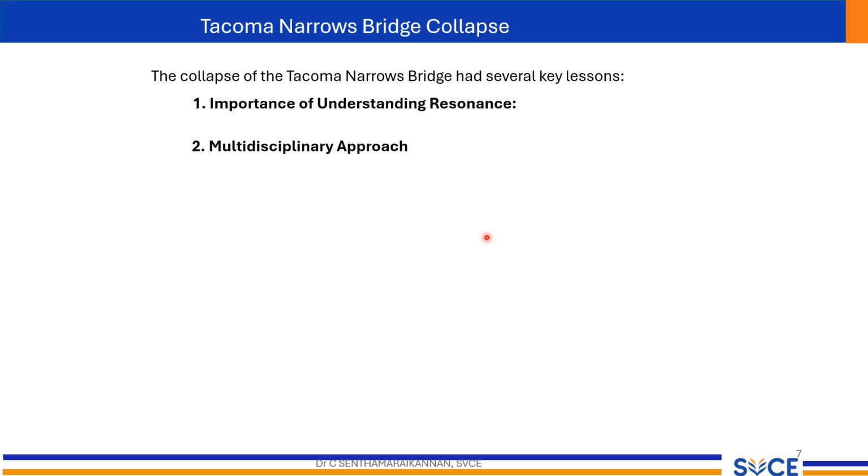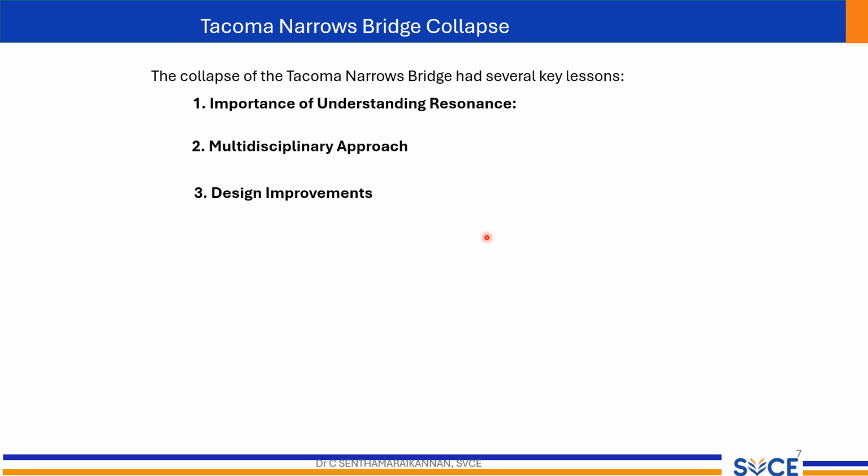Second, design improvements. The disaster led to significant advancements in bridge design, including better aerodynamic shaping and the incorporation of damping mechanisms to reduce the effects of wind-induced vibrations. Third, multidisciplinary approach. The bridge collapse underscored the importance of a multidisciplinary approach in engineering, combining principles of aerodynamics, structural dynamics, and material science.